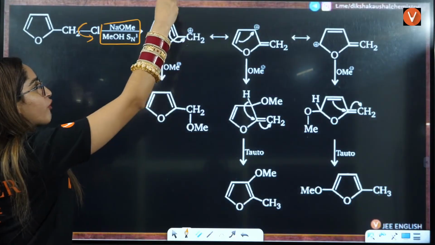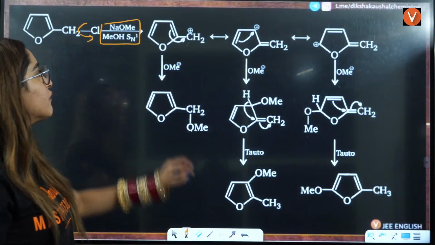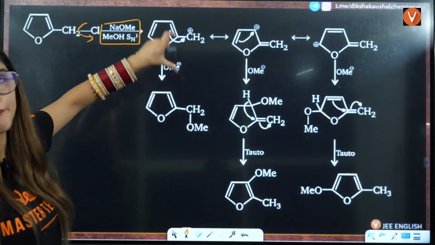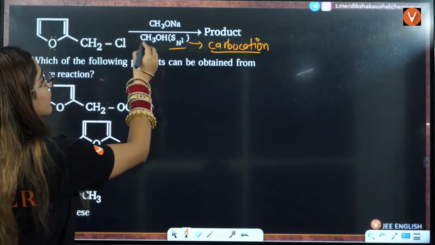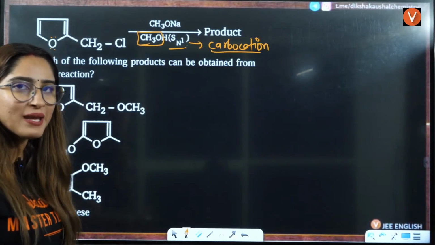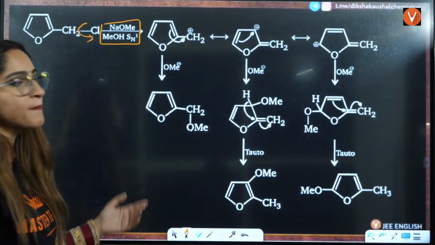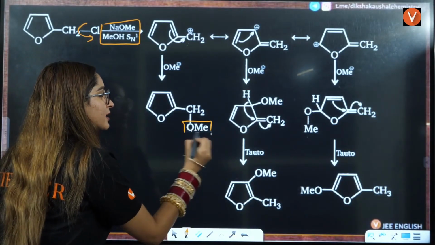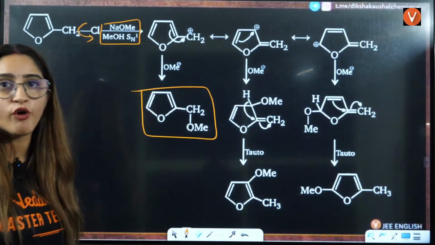So when you have the formation of a carbocation, just like in the previous what we did, first thing is directly what can happen, OMe can get attached to it, right? Because what you are doing here, you are adding here OMe, right? So that's why OMe is the nucleophile that can easily get attacked here, right? Okay, so that will easily get attacked here. That is the one case. That is the first product that can be formed here.